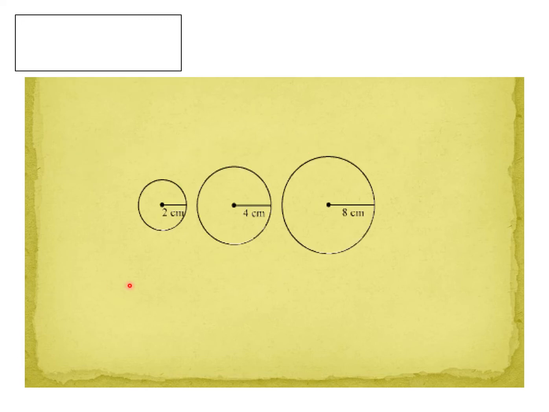So see these figures. Here we have taken this point as center and we have drawn a circle with a radius of 2 centimeters. Similarly, we have taken this point as center and radius 4 centimeters and drawn a circle. Similarly, here we have taken this point as the center and the radius of the circle is 8 centimeters, and we have drawn a circle with 8 centimeters radius. Understood, my children? This is the third postulate of Euclid.